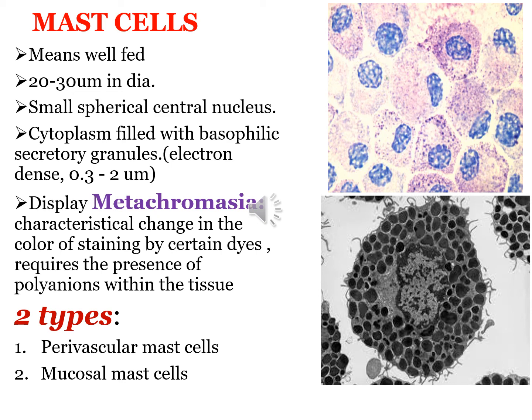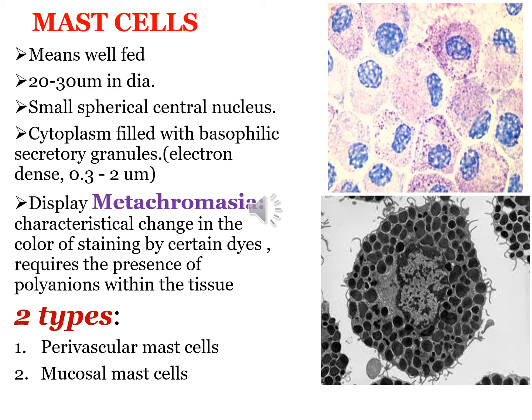Because of their high content of acid radicals in their sulfated GAGs, the mast cell granules display metachromasia. So what is metachromasia? Metachromasia is the characteristic change in the color of staining by certain dyes, and this is a feature of mast cells. They change their color with some basic dyes. For example, toluidine blue can change its color from blue to purple or red.